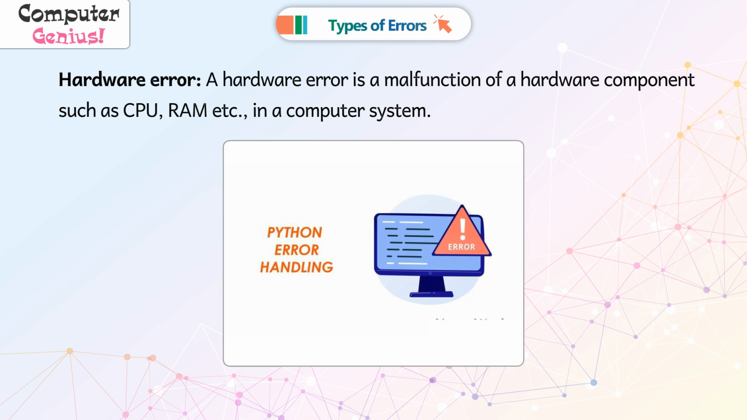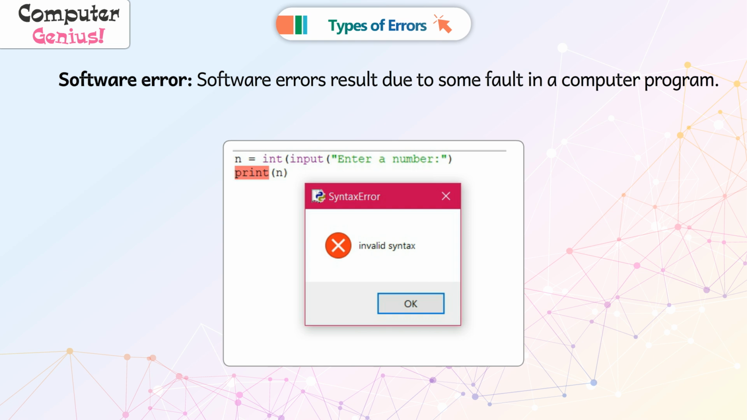Hardware error. A hardware error is a malfunction of a hardware component such as CPU, RAM, etc. in a computer system. Software error. Software errors result due to some fault in a computer program.